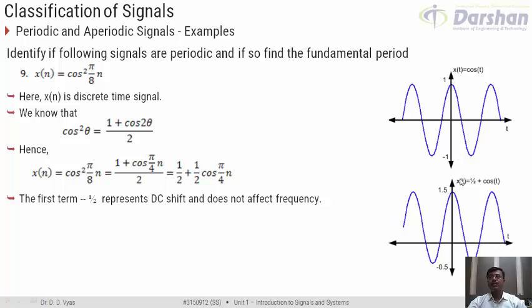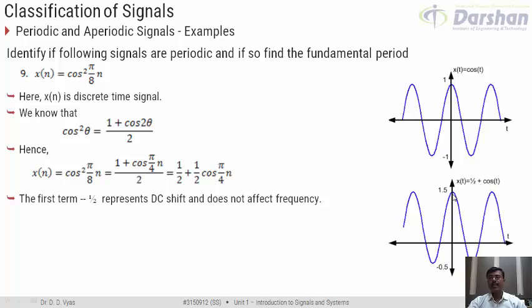So what am I doing? To a signal cos t, I am trying to add a DC of 1 by 2. So to each value of cos, I would have an addition of 1 by 2. Something at time t equal to 0 has value 1. Now I add 1 by 2 to 1, so the value at time t equal to 0 would become 1.5.